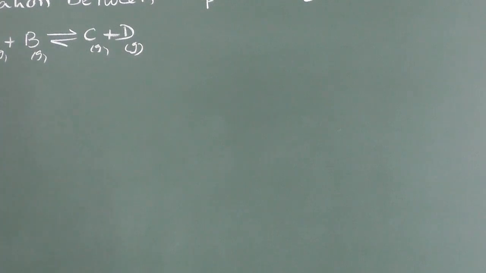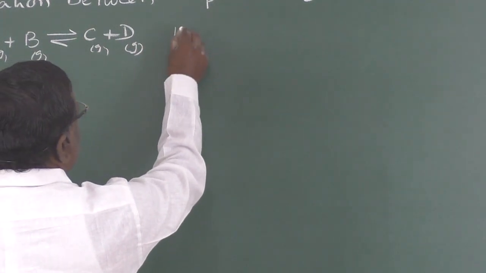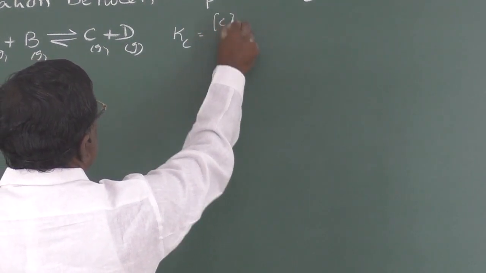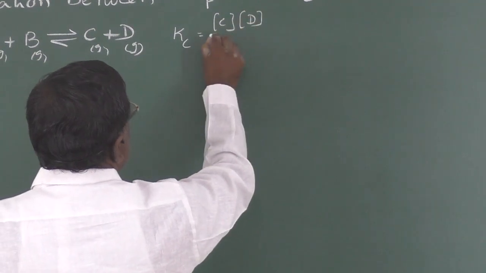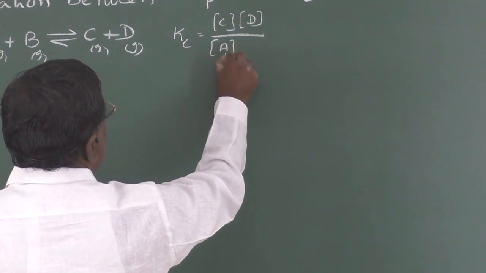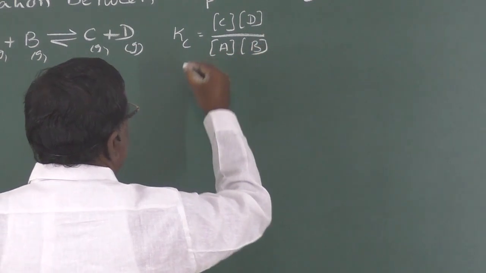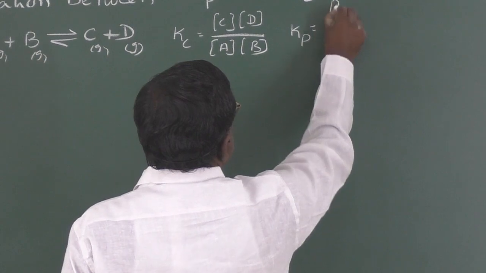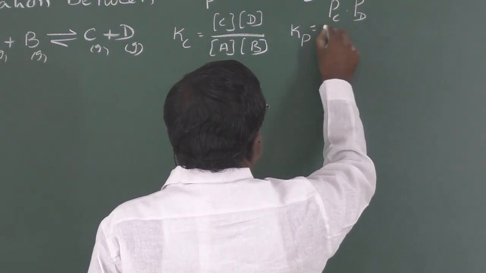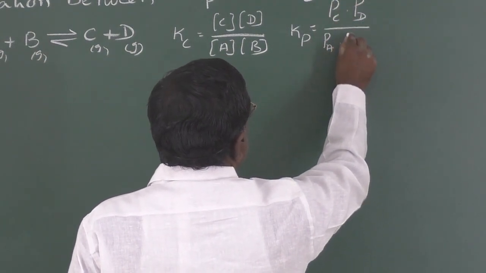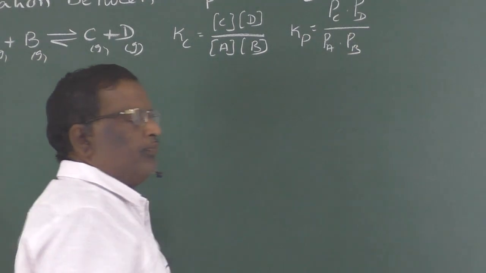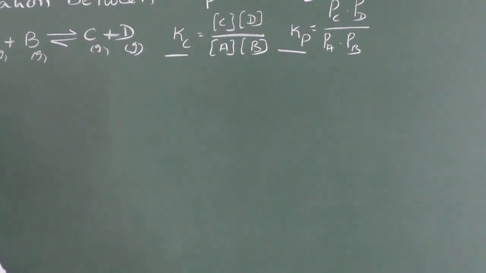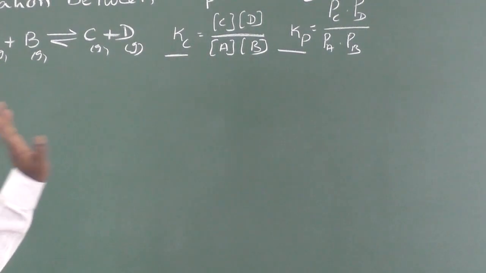According to molar concentrations, the equilibrium constant Kc can be written as concentration of C into concentration of D by concentration of A into concentration of B. Or Kp can be written as Kp is equal to partial pressure of C into partial pressure of D by partial pressure of A into partial pressure of B. Now we are going to discuss the relationship between Kp and Kc. These two are constants for the same reaction.